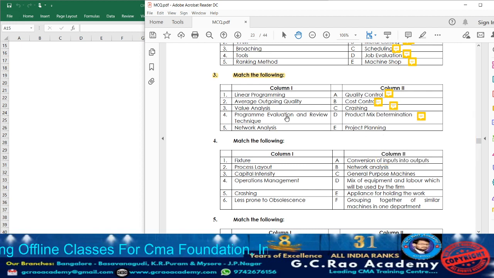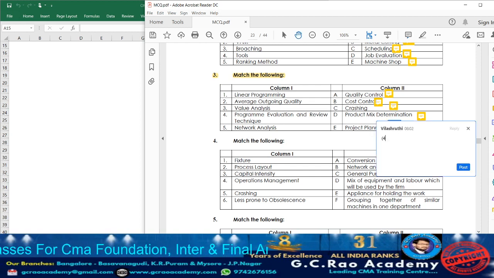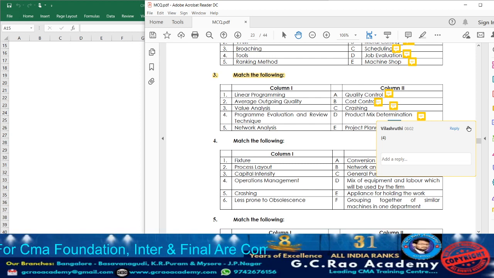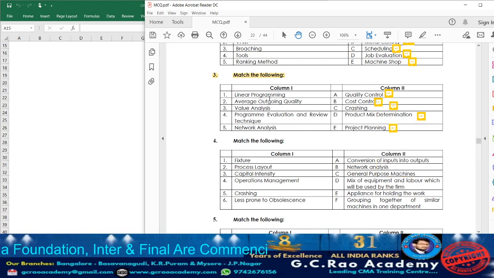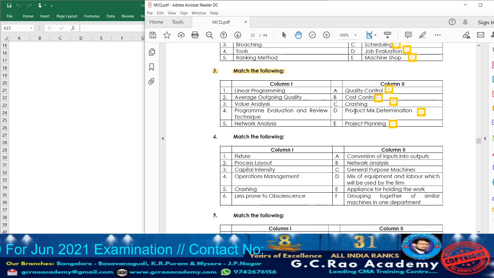Next we have project planning. PERT is one of the methods of project planning. So against project planning, you can take down point number 4. So what are the answers? Point number 1, linear programming, its scope is product mix determination. Average outgoing quality is one of the quality control methods. Value analysis will be utilized for the purpose of cost control. So accordingly, for 3, point number B. Next, fourth, program evaluation and review technique is one of the project planning methods. Network analysis, crashing. Getting the point?